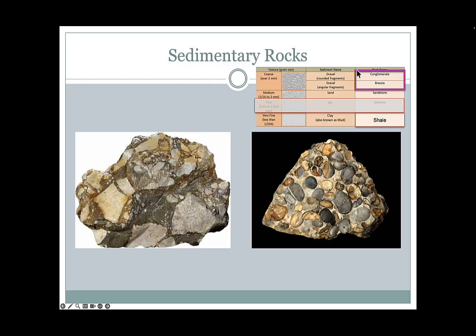And that's different than the breccia. So the breccia has angular fragments in it, as we see here. So we would describe this as a breccia, B-R-E-C-C-I-A. And the breccia is also poorly sorted because we have mud and sand and big grains of gravel all mixed together here. But we call it a breccia instead of a conglomerate because the ones we can see, the gravel-sized particles, are not well-rounded at all. In fact, they're very angular. So angular gravel in a rock we call a breccia. Rounded gravel in a rock we call a conglomerate.